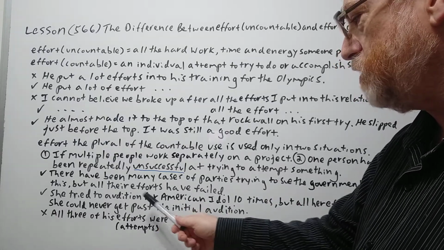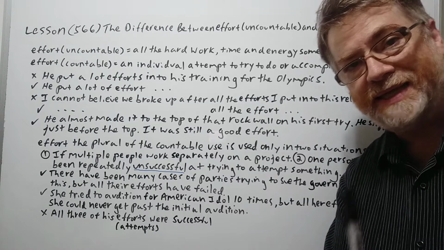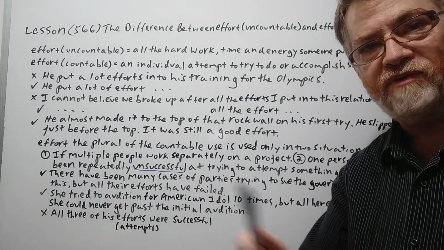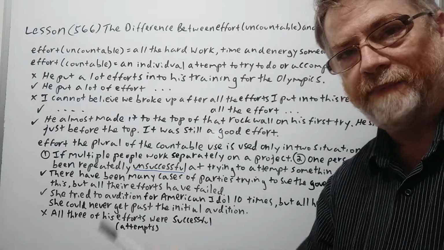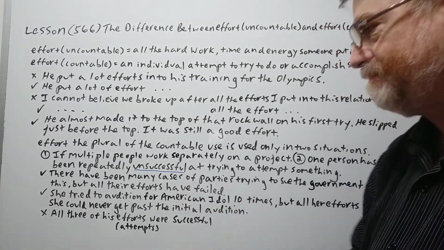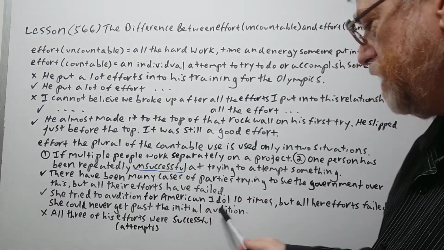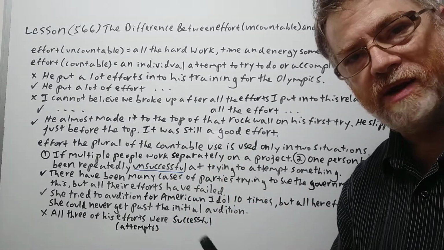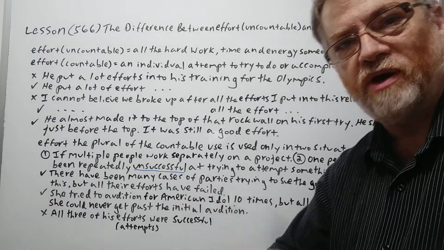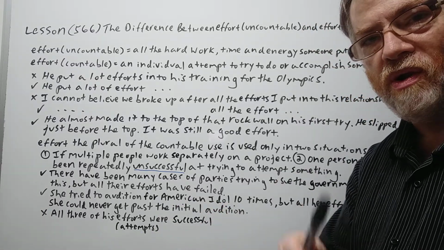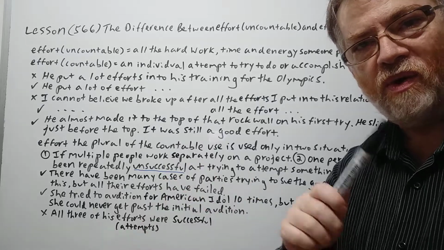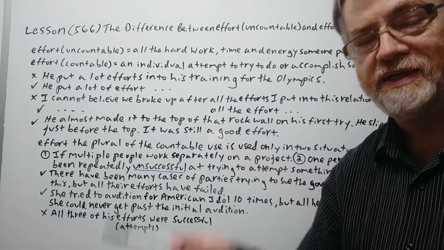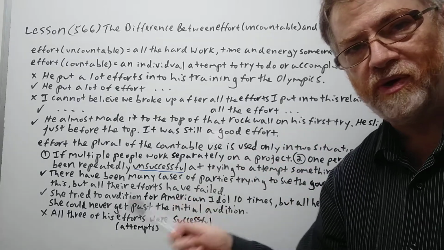All right, she tried to audition for American Idol 10 times, but all her efforts failed. So every year, of course, she probably tried one time, and she didn't make it. She could never get past the initial audition. So the first one, she always got knocked out right away, but she still went back 10 years in a row. She still tried. So all her efforts failed. So all of her individual attempts failed. So, of course, this is unsuccessful. We can use efforts in the plural in this sense.